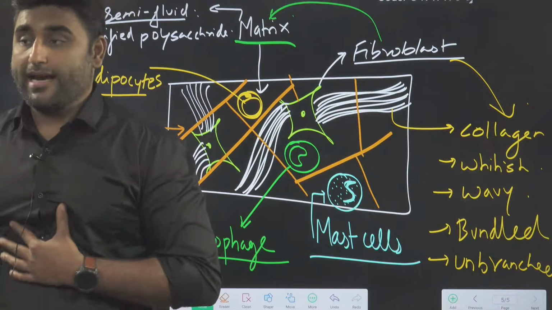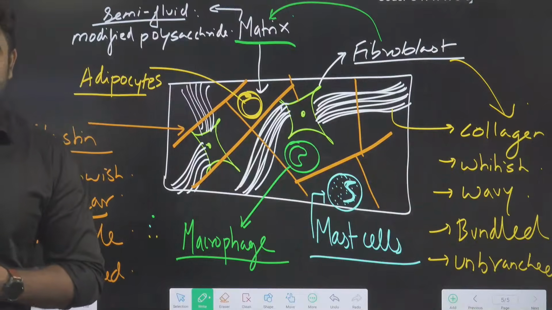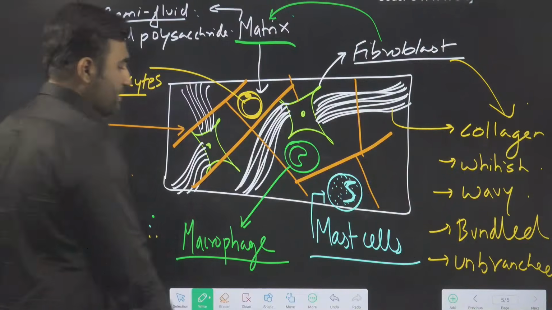Yes, Naidu. Macrophage can also be called an HIV factory. Correct? Yes or no?